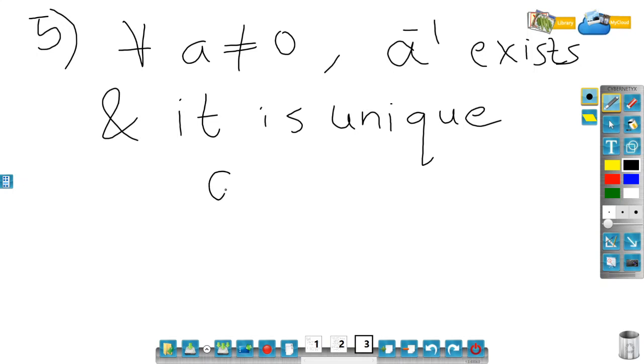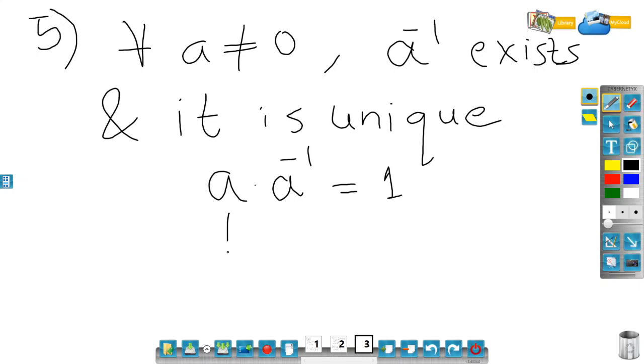So we know that a into a inverse is always 1. In this case, the choice for inverse, if a is a number, then the inverse is 1 by a. That's fine, but we will be saying a inverse.